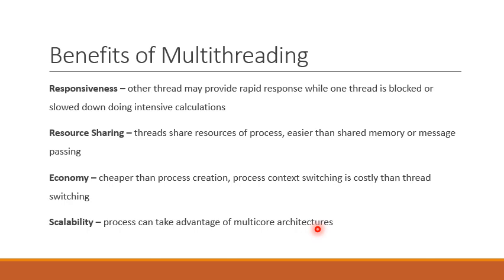Whereas execution of a multi-threaded application may be split among available processors. So in this way, multi-threaded applications can take advantage of multi-core architectures. However, a single-threaded process cannot take advantage of multi-core architecture because it will run on only one core.